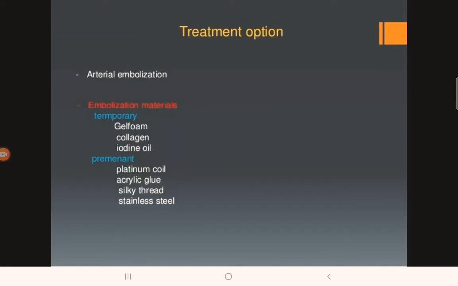Coming to treatment options of AV malformation, the treatment option is arterial embolization. The embolizing material can be temporary or permanent. The temporary embolizing materials are gel foam, collagen and iodine. The permanent embolizing materials are platinum coil, acrylic glue, silk thread and stainless steel.